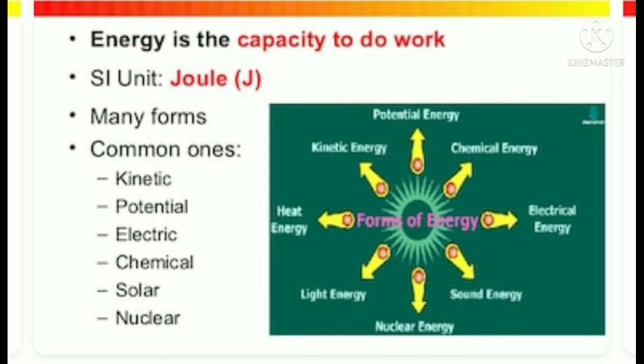Now SI unit of energy is same as the work done. It is joules. It is denoted by capital J.